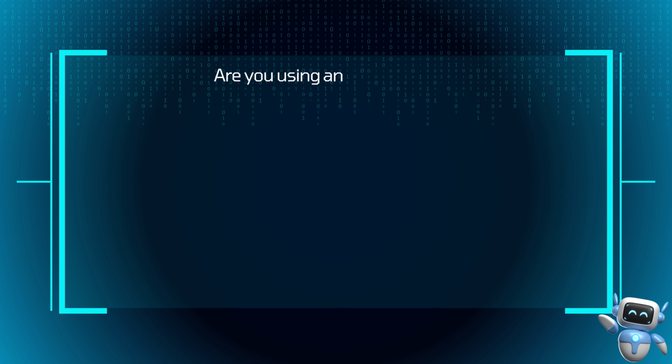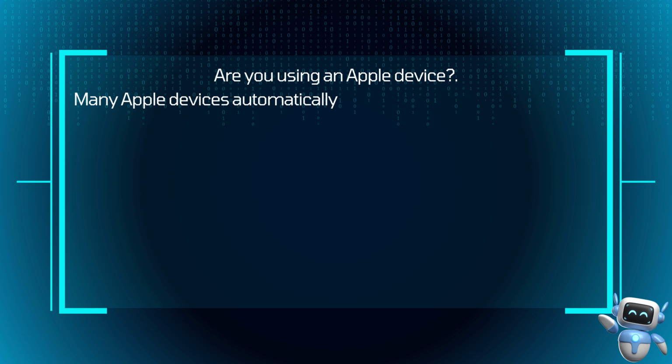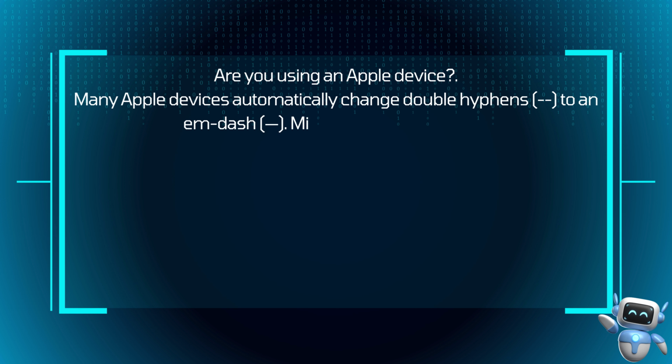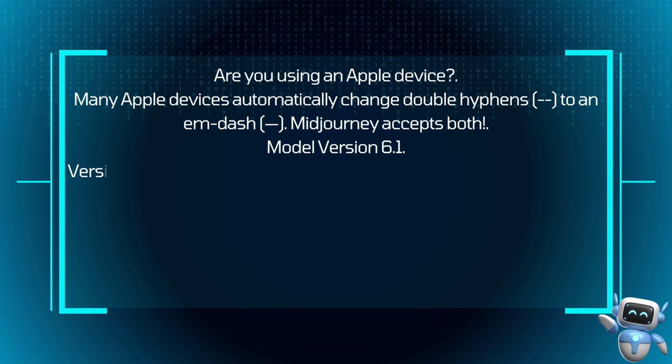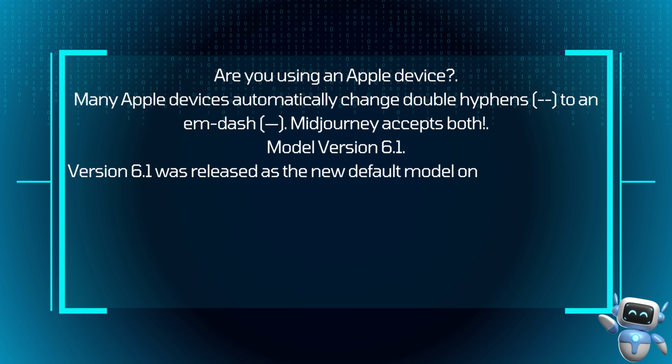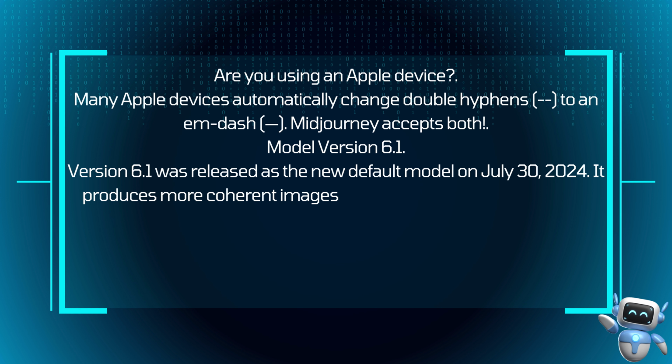Are you using an Apple device? Many Apple devices automatically change double hyphens to an em dash. Midjourney accepts both. Model version 6.1. Version 6.1 was released as the new default model on July 30th, 2024. It produces more coherent images with precise details and textures and generates images approximately 25% faster than version 6.